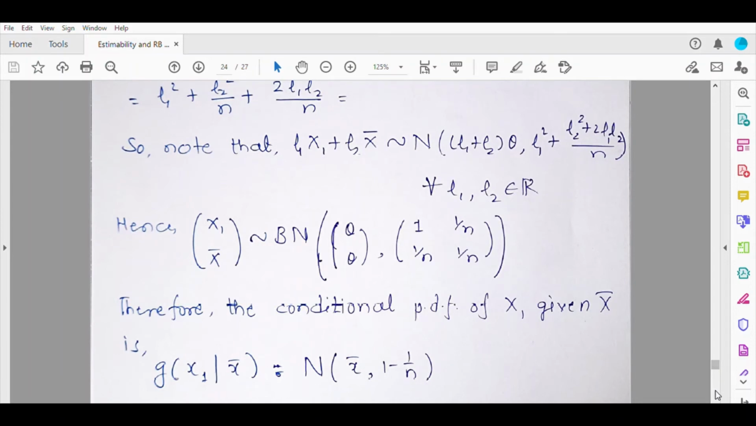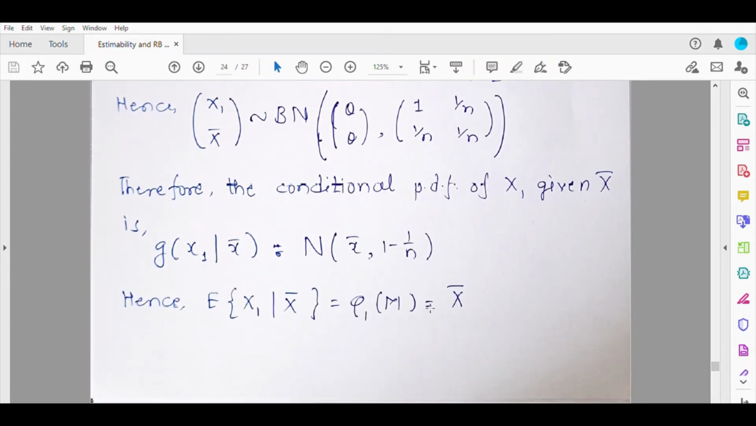And why did it happen? This happened because phi1 of M is bound to be a function of M. Now, if M itself is an unbiased estimator, then what else are you going to get? You are bound to get M itself here after Rao-Blackwellizing it. So there is a result related to this which we will prove in the coming lectures. But do remember this, that if M itself is an unbiased estimator of psi theta, then you are bound to get phi1 of M as M.